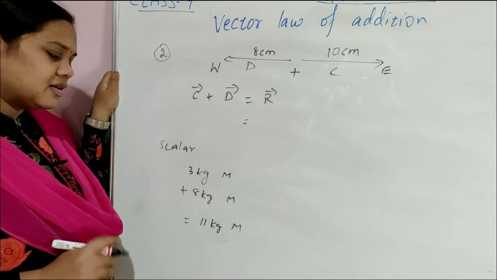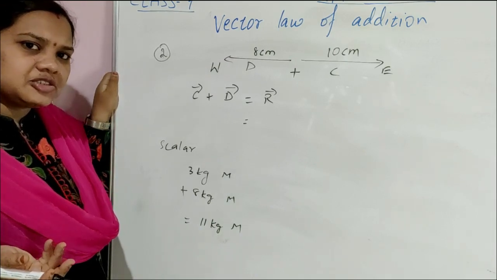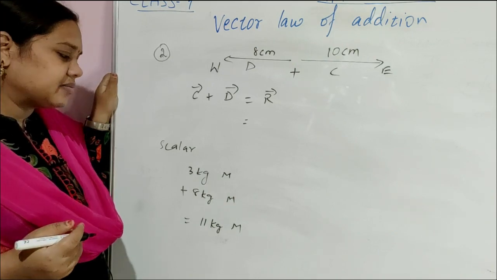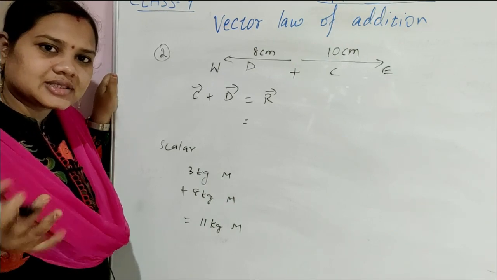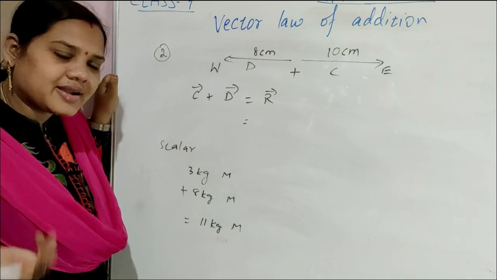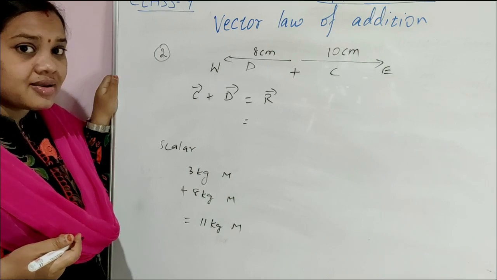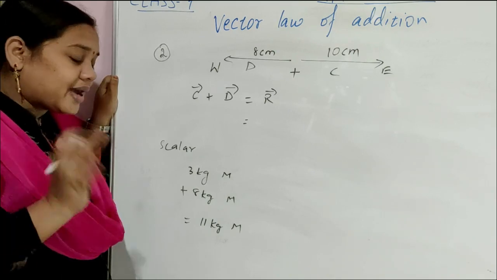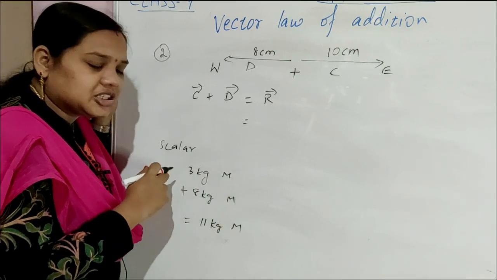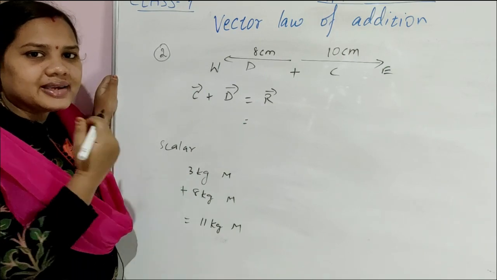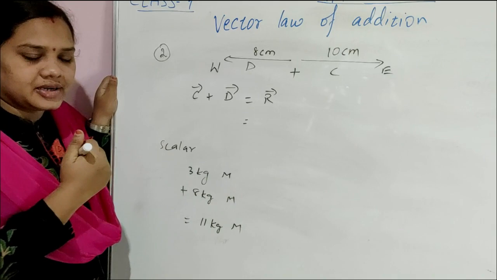Scalar quantities, directly magnitude we are adding. 3 plus 8, 11 kg mangoes. No direction. Scalar does not have any direction. So magnitude and unit, very simple to add. Why? Because here direction is not there, so we don't have any work with the angle of these two quantities.